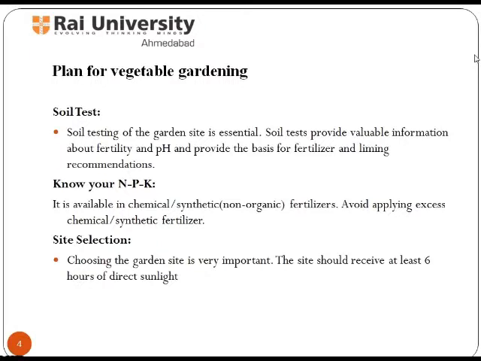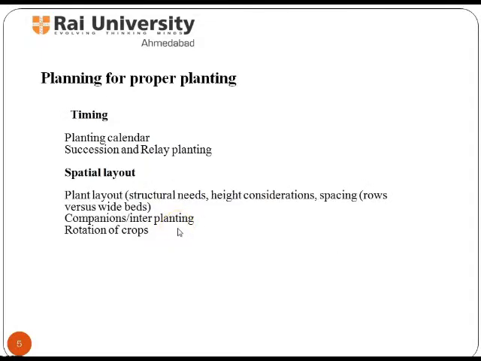If the garden soil does not have loam, the soil structure can be modified over time by adding compost or organic matter. The site should also be free from rubble and debris, should be relatively free of pollutants and away from pollution sources. Now comes planning for proper planting to get maximum yield.